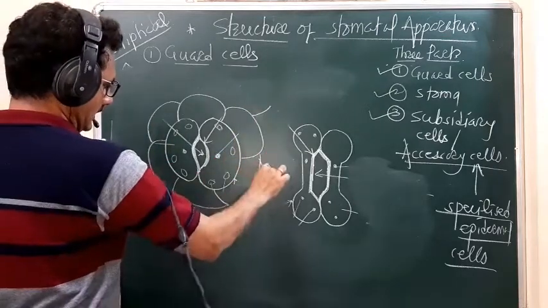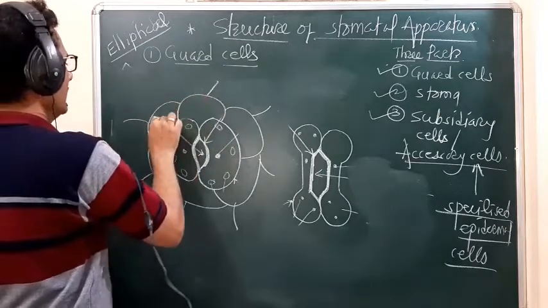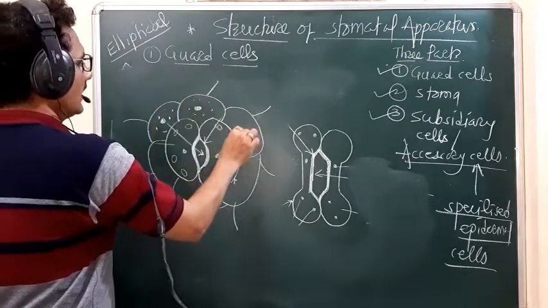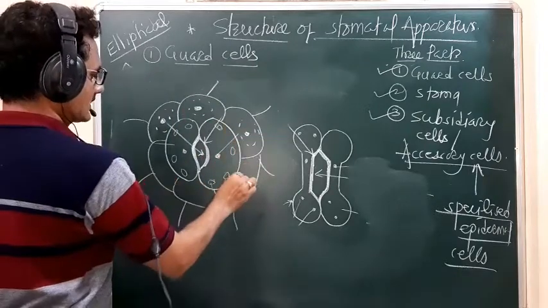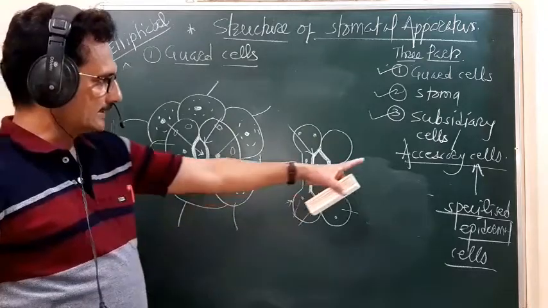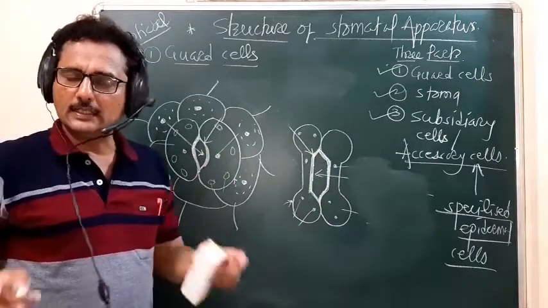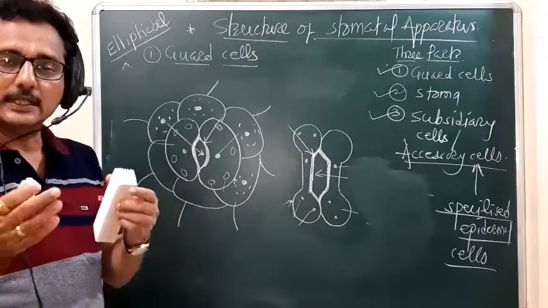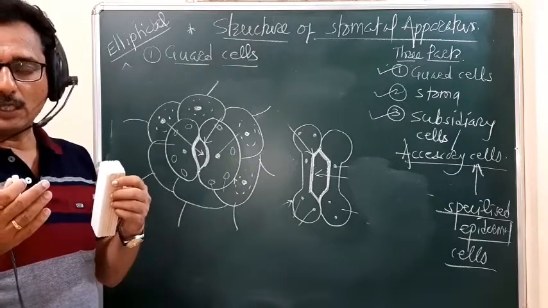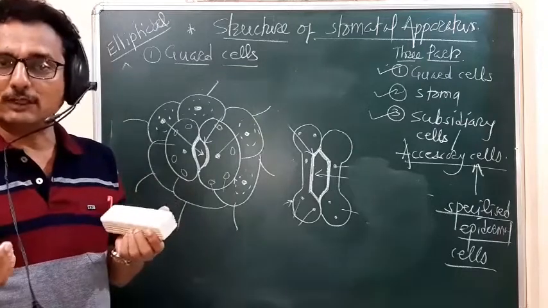These are called the subsidiary cells, or they are also called the accessory cells. Remember students, why are they called accessory cells or subsidiary cells? Because these cells never take part directly in the exchange of gases, or in the release of water in the form of water vapor.